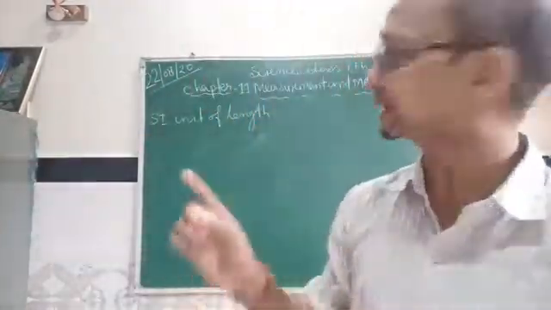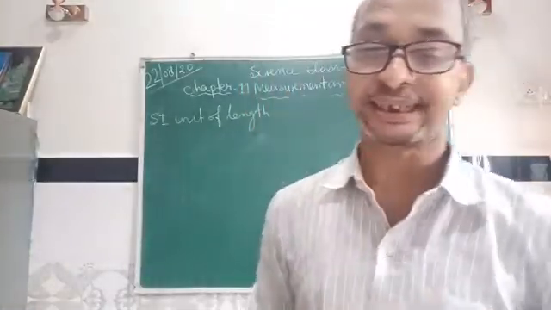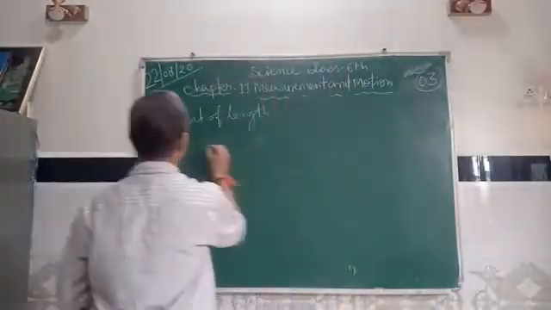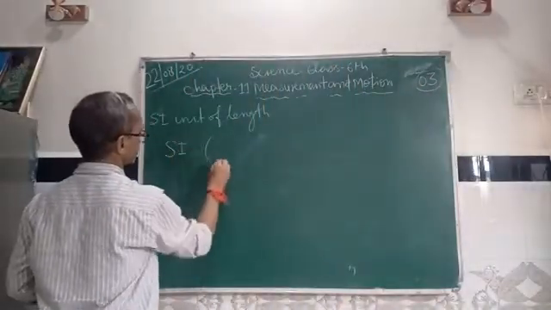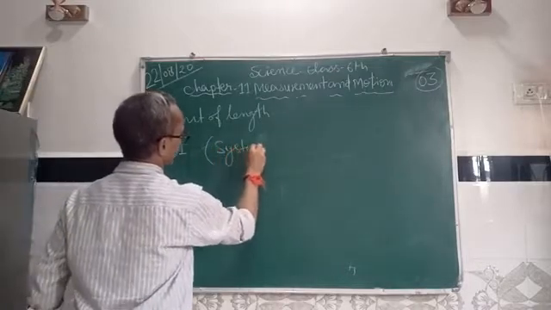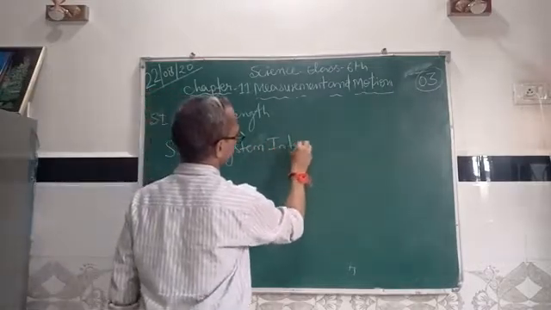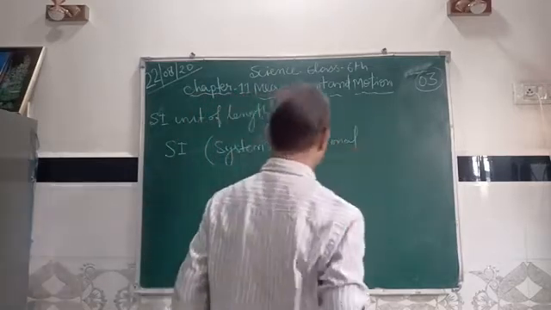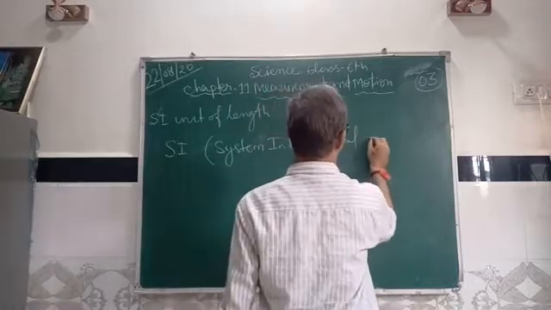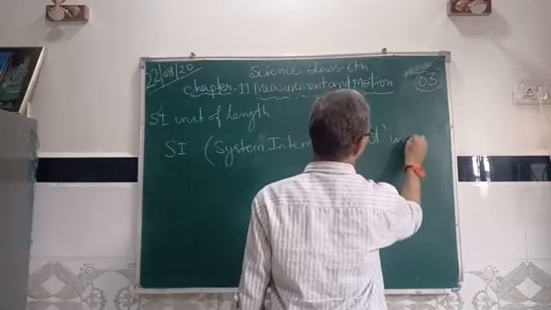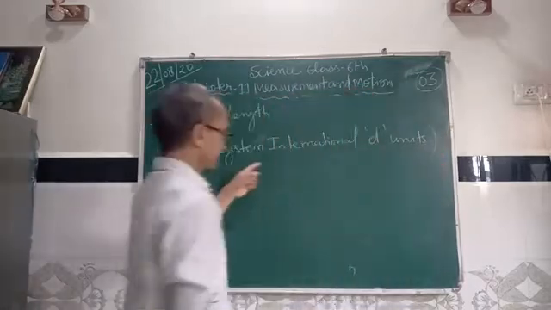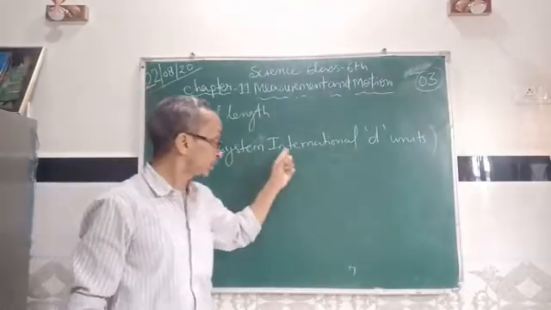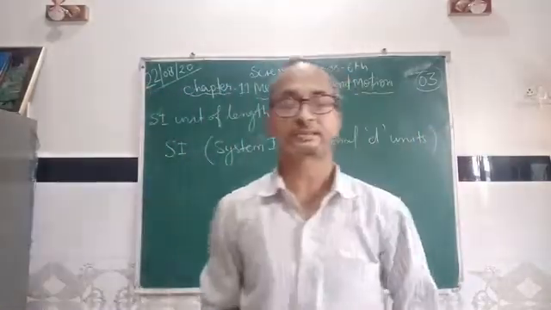So SI units in the short form is written for the international system, means system international the units, SI. This is the full form, short form is SI, and it can be represented as system international the units.